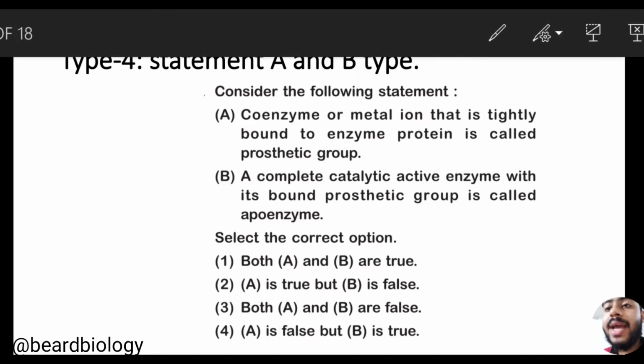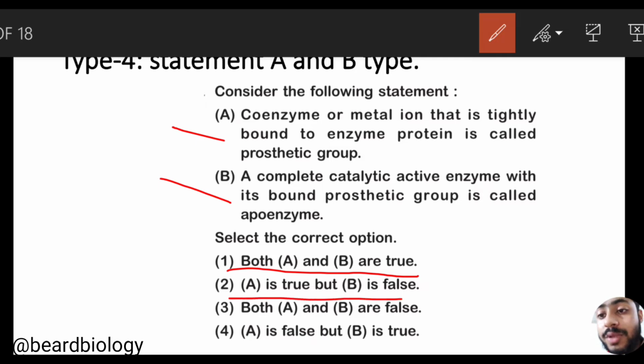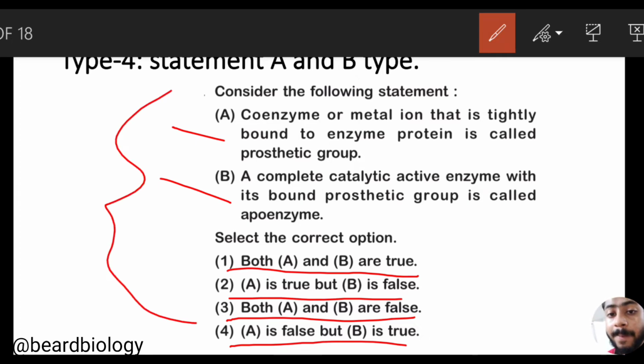That means in the exam hall they will provide two statements, that is statement A and statement B, and the options will be like that. The first option, both A and B are true. Second, A true but B is false. Third, both A and B are false. And lastly, A is false but B is true. So try to understand that this is a prototype of question. Every year they used to ask at least 3 to 4 questions in this form in the exam hall.